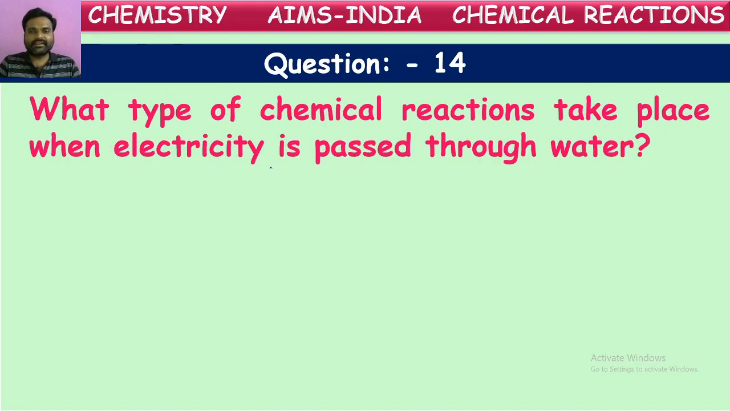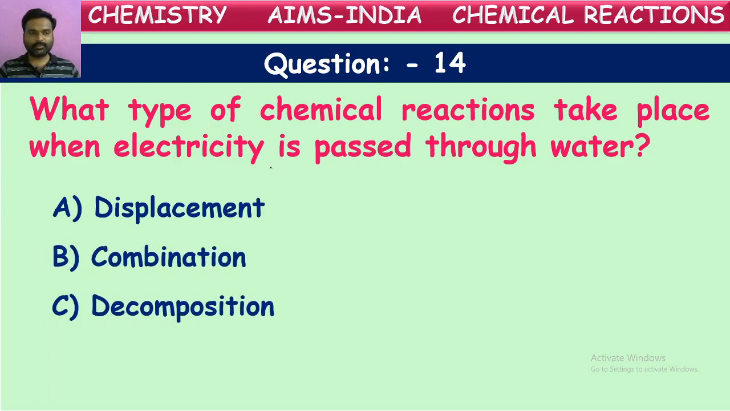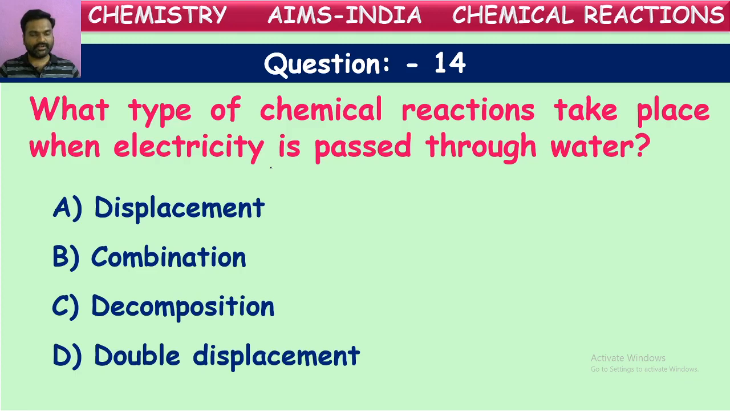What type of chemical reaction takes place when electricity is passed through water? If electricity is passed into water, what happens? Will it undergo displacement reaction, combination, decomposition, or double displacement? What happens, children? If electricity is passed through water, we know electrolysis occurs. We know what is meant by electrolysis. Electricity passage, lysis means splitting. Splitting of water in the presence of electricity is called electrolysis.